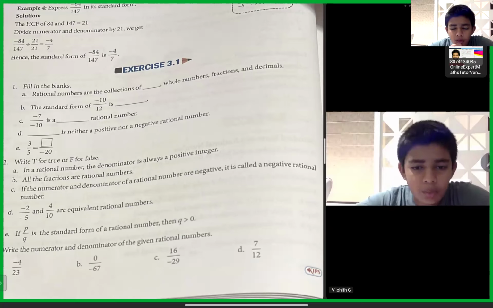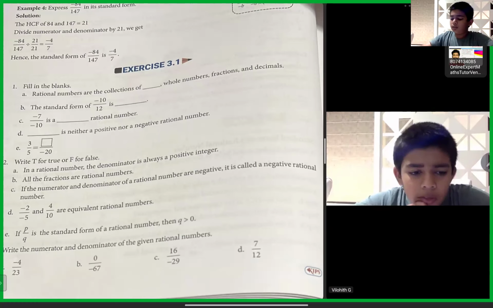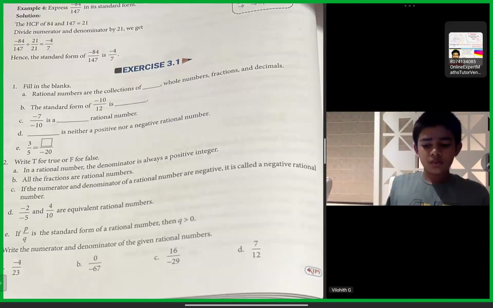Sir, can you repeat, sir? Yes, just for confirmation, we'll check the back answer. Okay, sir. Because whole numbers include natural numbers, so they should give integers.